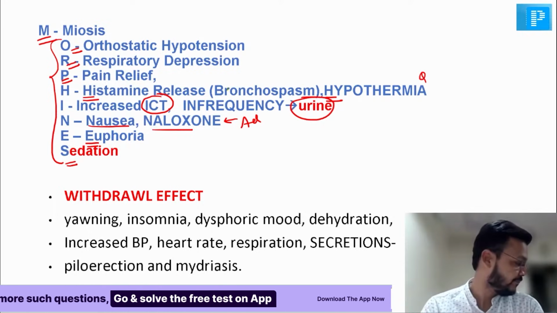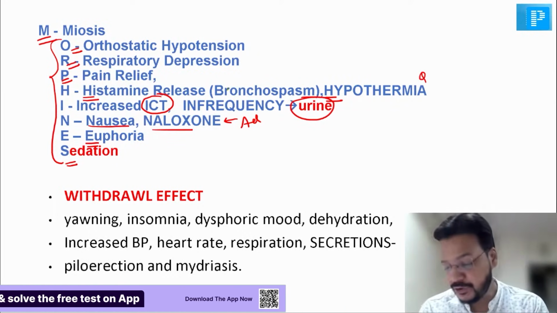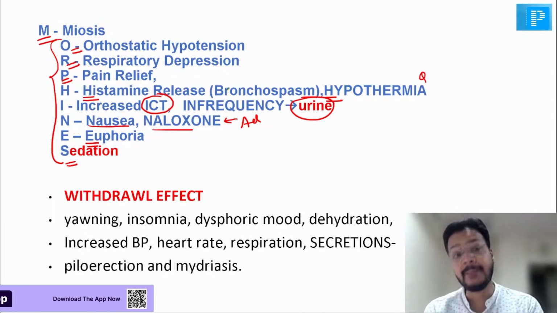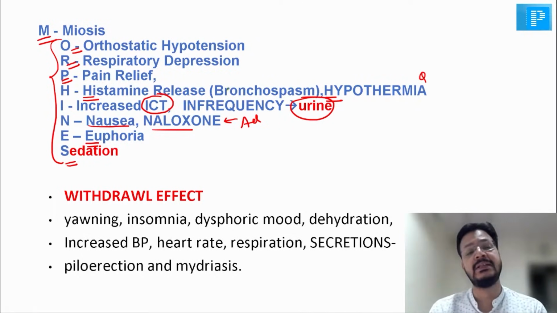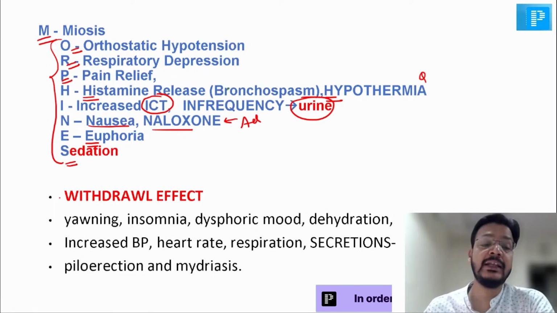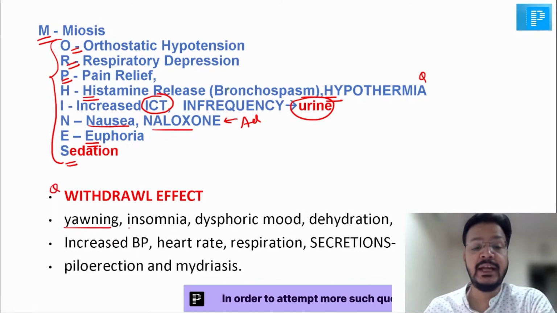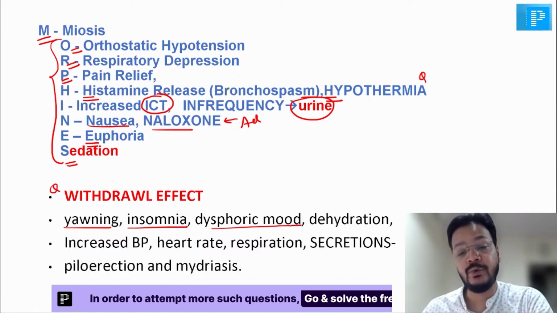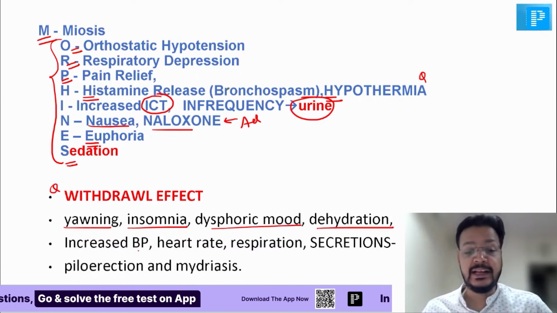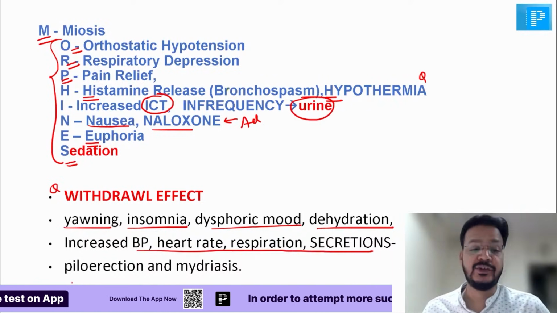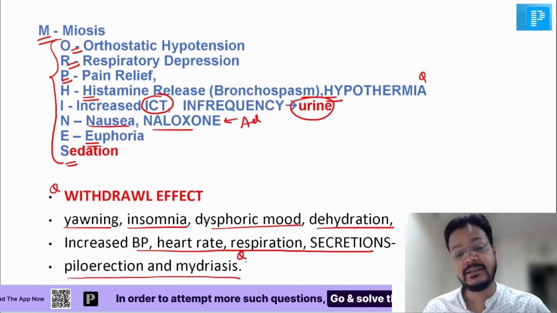Miosis is there. Respiratory depression is there. Orthostatic hypotension is there. Hypothermia is there. Sedation and euphoria are there. This is opium intoxication. What are the withdrawal effects, beta? Yawning, insomnia, dysphoric mood, dehydration. The opposite: increased BP, heart rate, respiration, secretion, piloerection, and mydriasis.